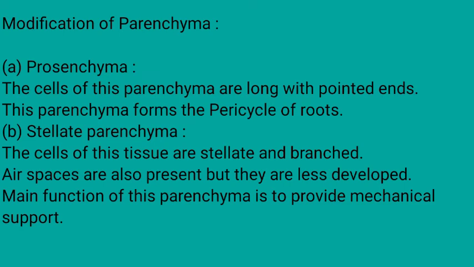Modifications of parenchyma. Very first one, prosenchyma. The cells of this parenchyma are long with pointed ends. This parenchyma forms the pericycle of roots. Second one, stellate parenchyma. The cells of this tissue are stellate and branched. Air spaces are also present, but they are less developed. The main function of stellate parenchyma is to provide mechanical support to the plant.